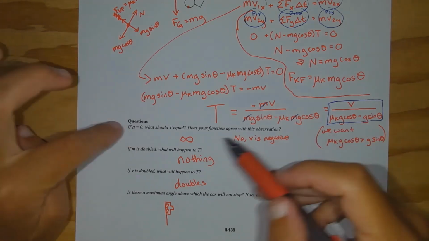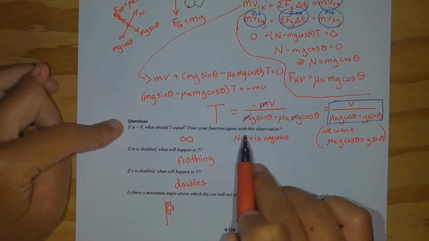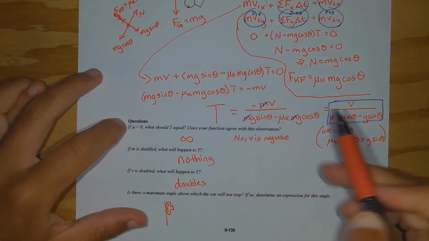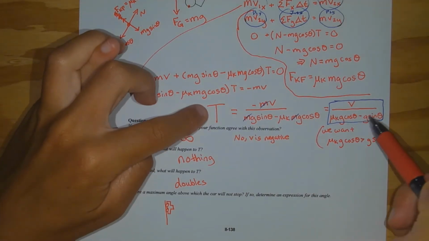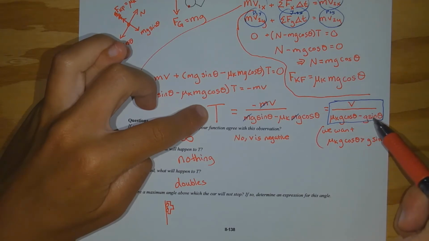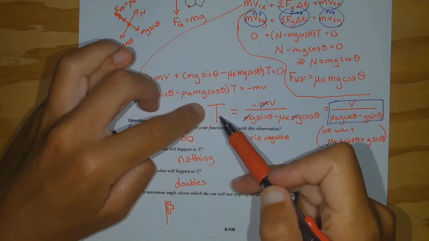We saw before that if the coefficient of friction is equal to 0, we get an infinite time, but our function gives us something negative, which we don't want. So we're going to look at what happens to the numerator if mu k g cosine theta is equal to g sine theta. Then you get 0 in the denominator, which means t is infinite.